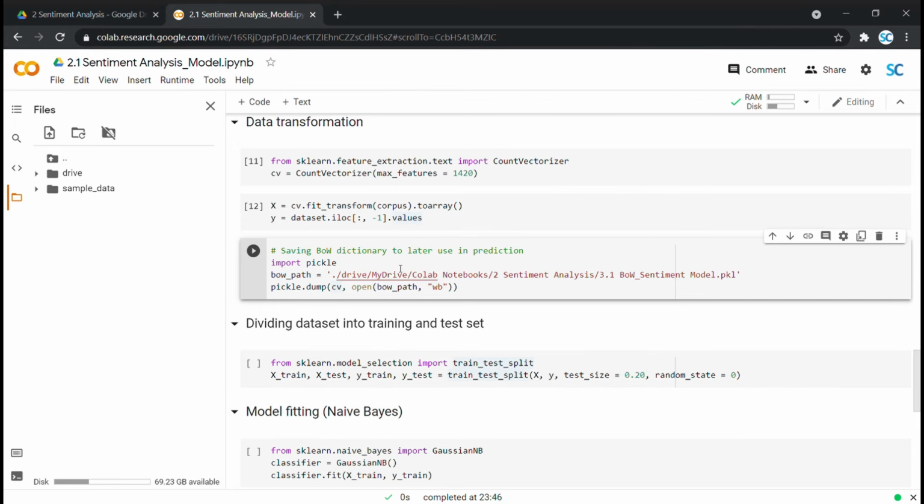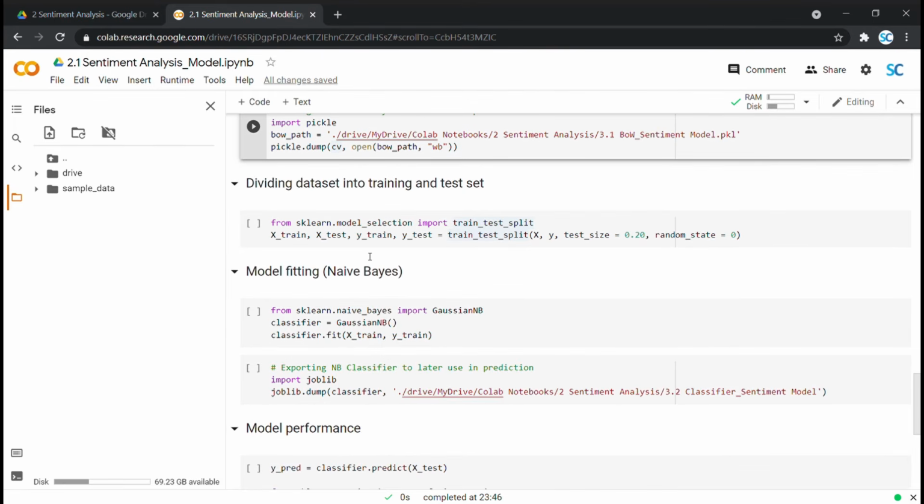Next up, we are saving this bag of words dictionary back to Google Drive. We would use this file for predicting sentiments of the fresh customer reviews dataset, which our client ABC Restaurant has given us as a requirement. Then we are splitting our dataset into training and test using train_test_split from sklearn into 80% training and 20% test.